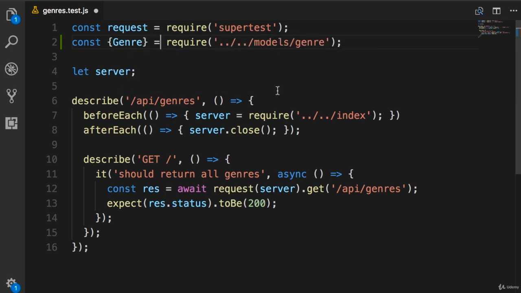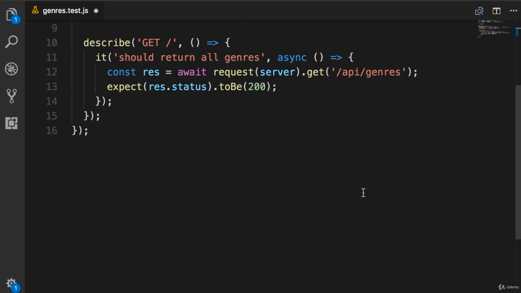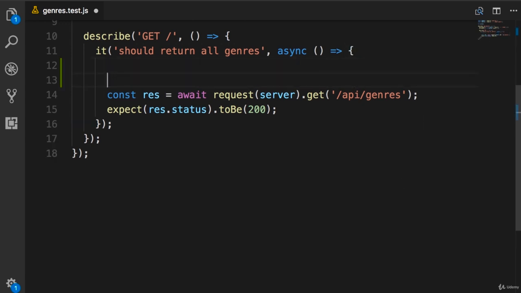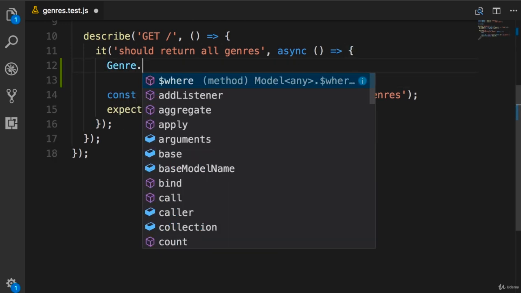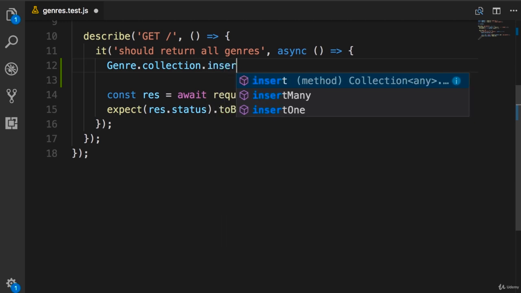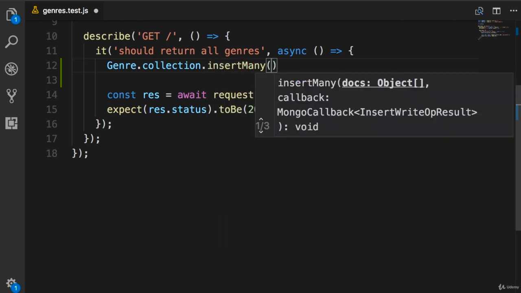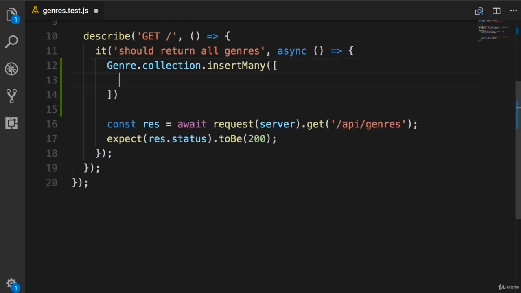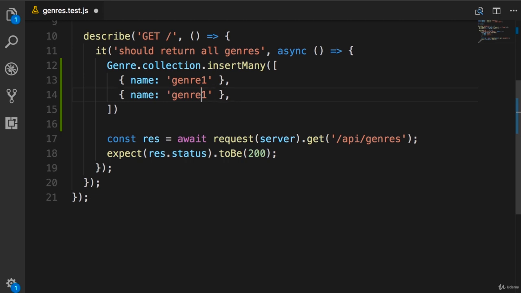Okay, now back to our test function. Here we call genre.collection.insertMany. With this method, we can add multiple documents to MongoDB in one go using one command. So we pass an array of genre objects. One object with the name property set to genre1. And here's the second one.